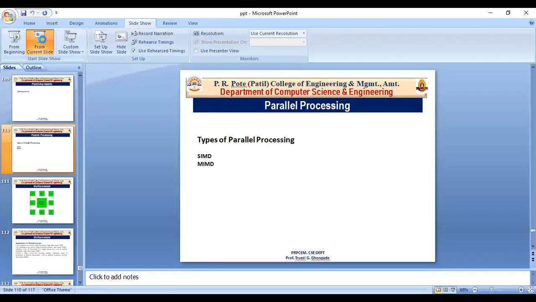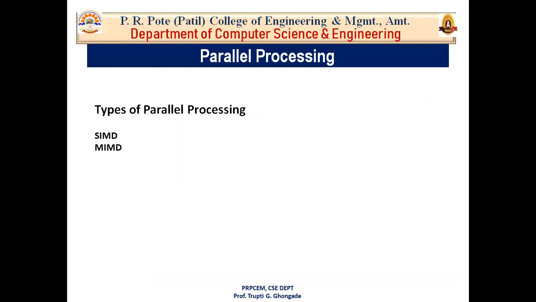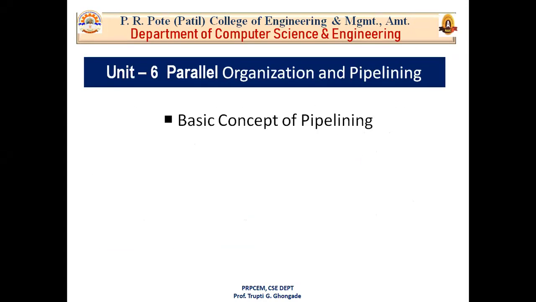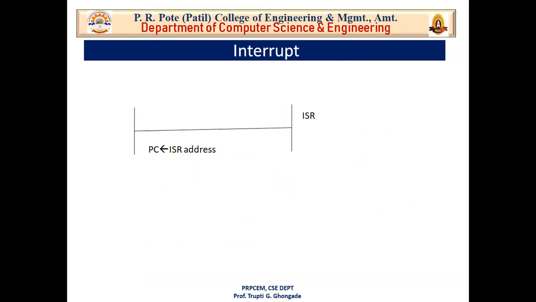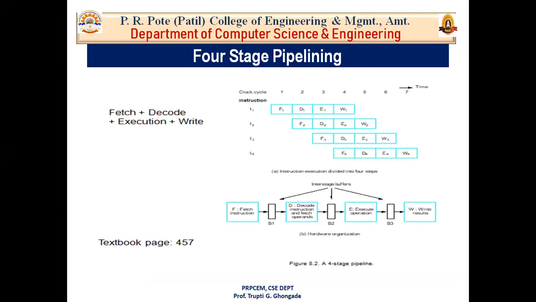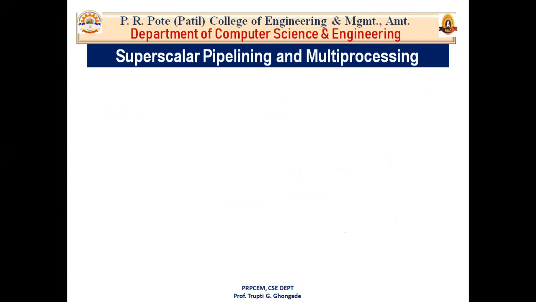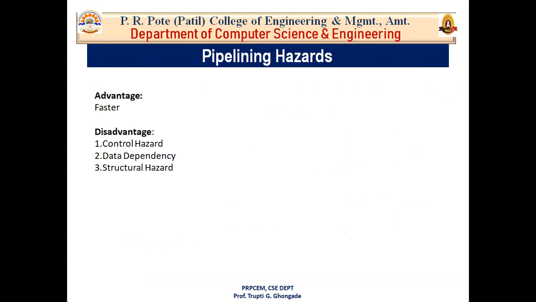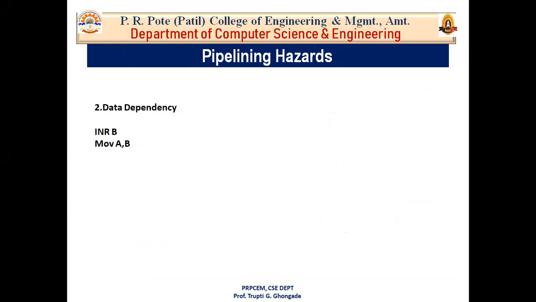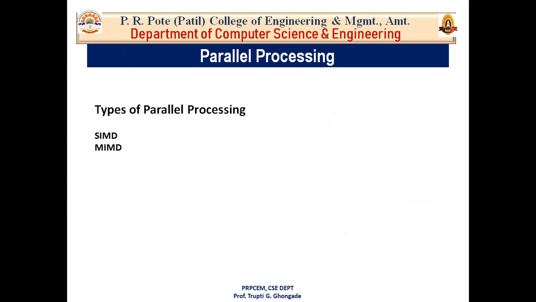So this is all about unit number 6. In unit number 6, in the first lecture, we discussed pipelining. In this, we discussed 2-stage pipelining, 4-stage pipelining, 5-stage pipelining. Then we discussed superscalar pipelining and multiprocessing. Then we saw different pipelining hazards and how to overcome these hazards.